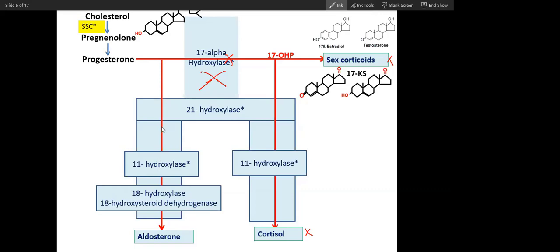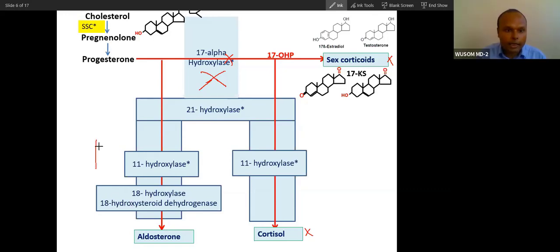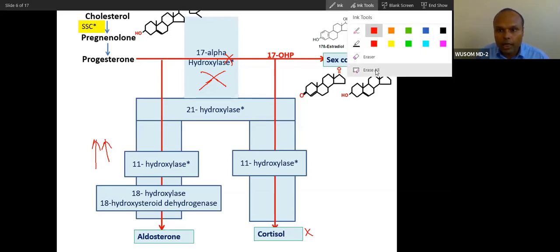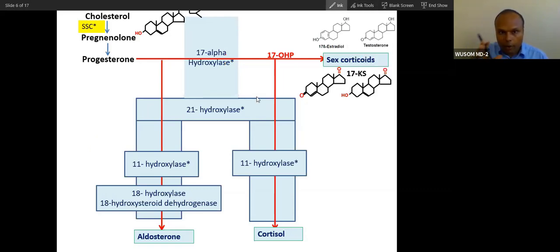Sorry, it will be high. Yes, it will be high. So if 17 alpha hydroxylase is deficient, aldosterone will be high. Just put this picture into your imagination. You will remember everything later. Wherever you require this, you have to analyze. If you use this picture, this brain map, you will be able to analyze all the questions.